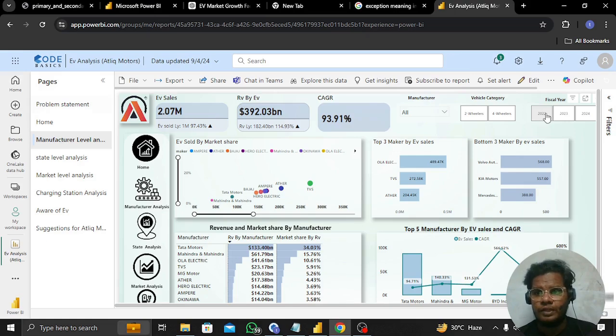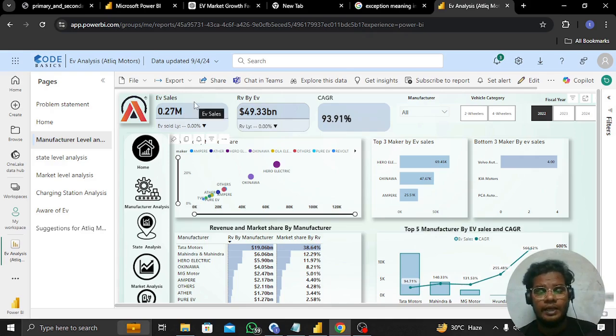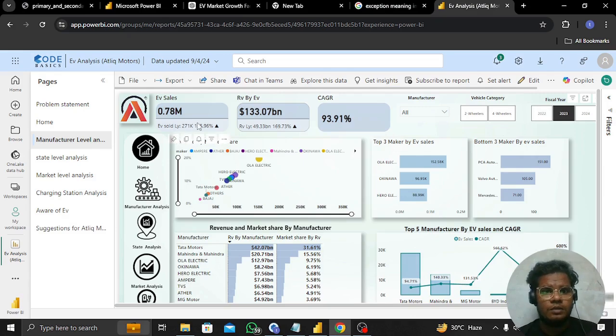For example, if we click 2022, there were 0.27 million sales, and we gained revenue of 49.33 billion. In 2023, EV sales increased by 185.96%, and the revenue also increased by 169.73%.